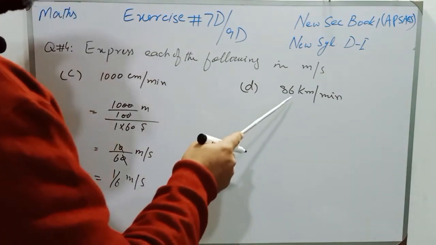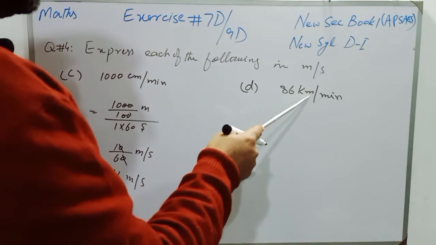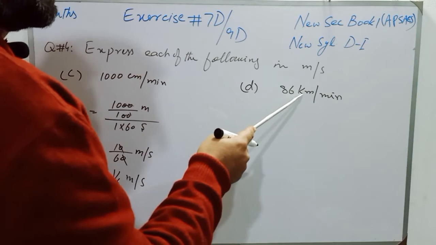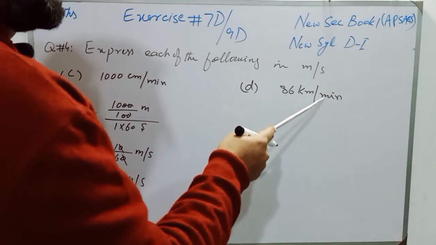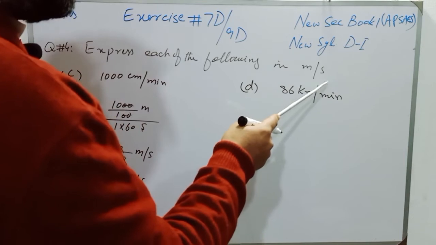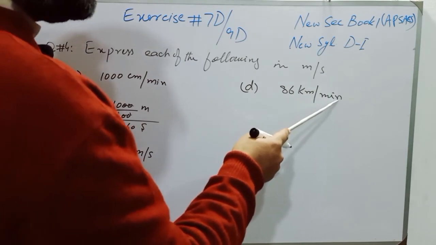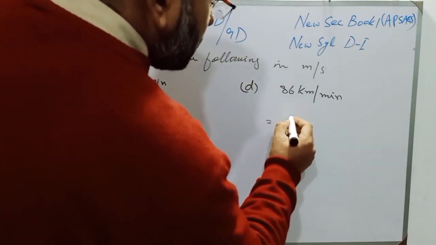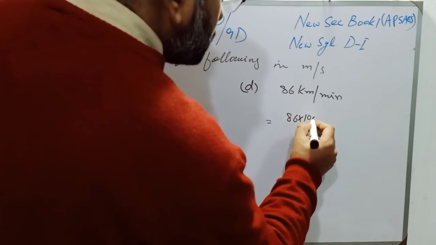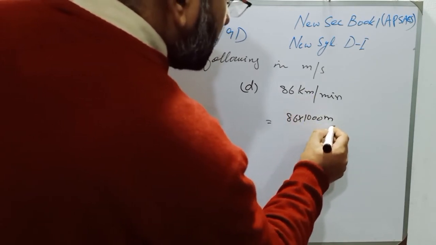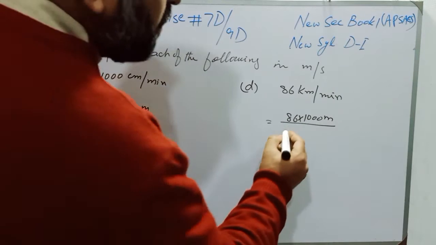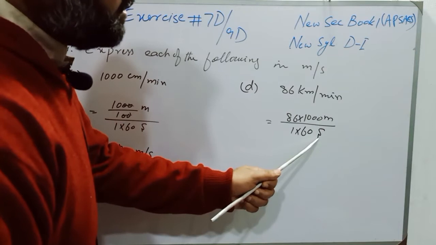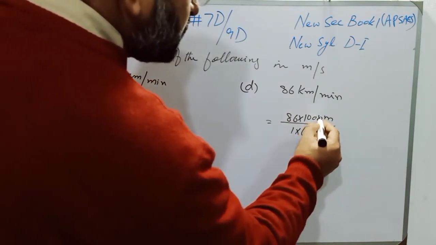Now students, here in D part, there are 86 kilometers that we have to convert into meters, and if we multiply kilometer with 1000, then the kilometers will be converted into meters, and there are 60 minutes that we have to convert into second. So if minutes are multiplied by 60, then the minutes will be converted into second. So students, it will become 86 multiplied by 1000. Now these kilometers are converted into meters, and per minute means 1 multiplied by 60, and these minutes are converted into seconds. This 0 will be cancelled with this 0,